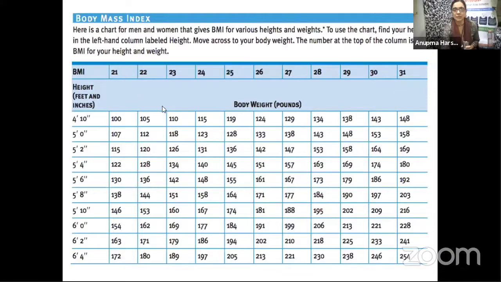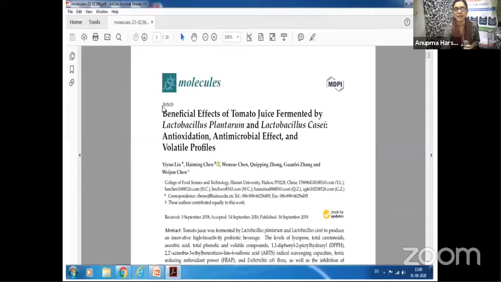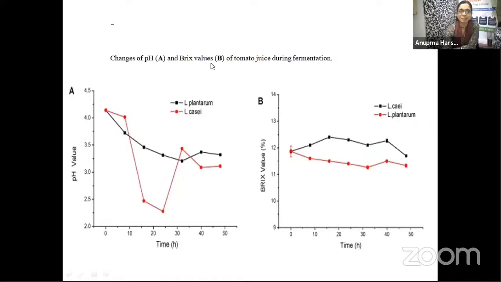Now look at this paper: beneficial effects of tomato juice fermented by Lactobacillus plantarum and Lactobacillus casei. They have looked at the antioxidation, antimicrobial effect and volatile profiles of the fermented tomato juice. Now, if you look at these two graphs, you will find that the pH values are a better representation than the Brix values. Can you see? The Brix values are not such a good representation as compared to the pH values.